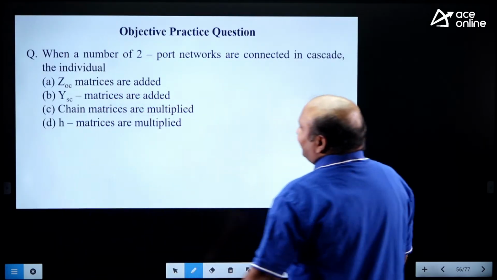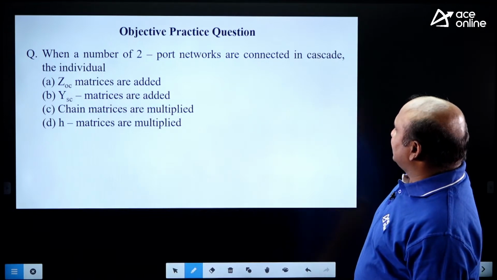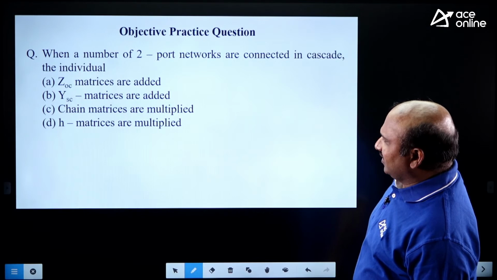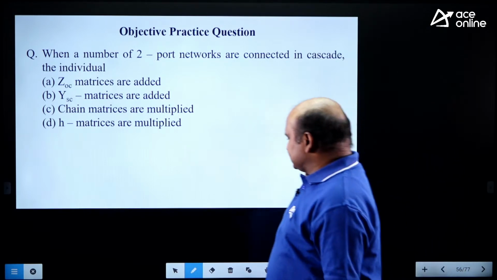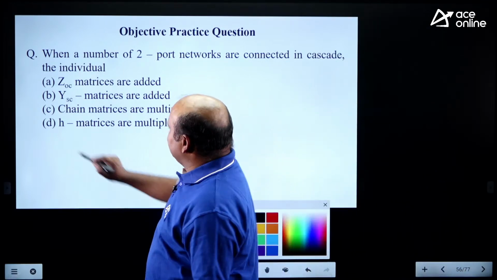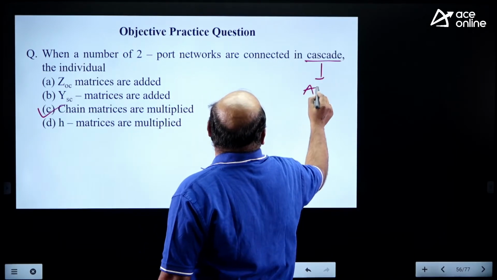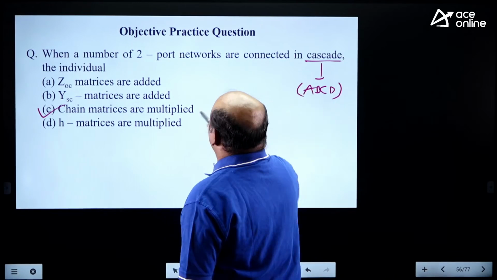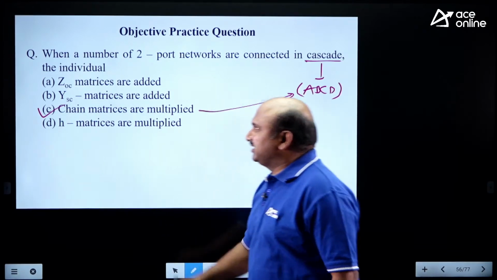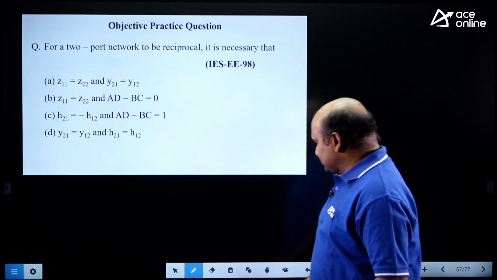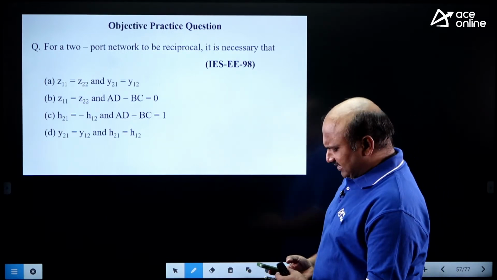Right. When a number of two-port networks are connected in cascade, the individual what? Chain matrices are multiplied. Nothing but cascade means ABCD parameters here. ABCD parameters can be multiplied. It is very simple. Now tell me, which is the correct option? Tell me from your end.